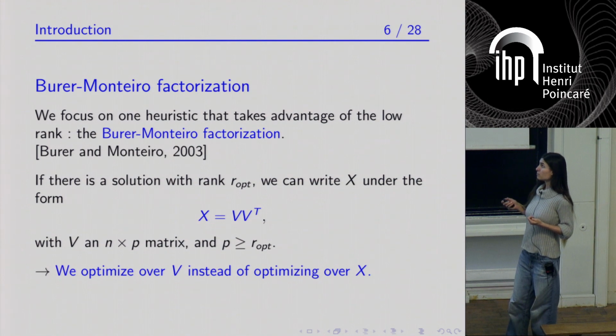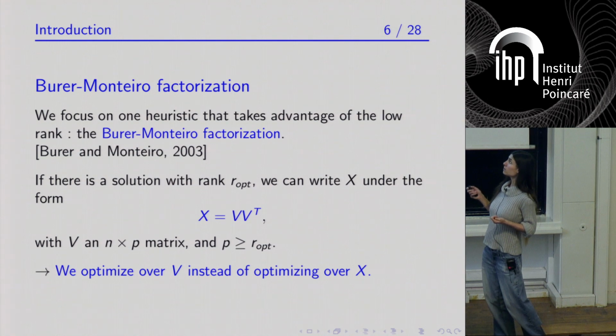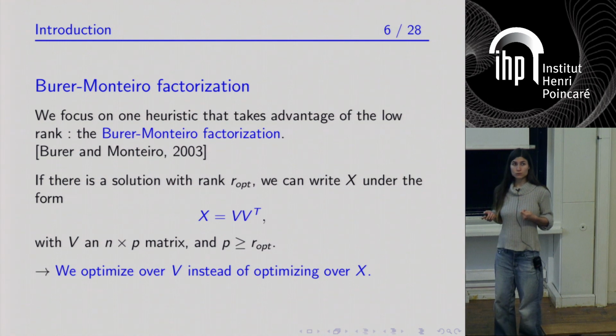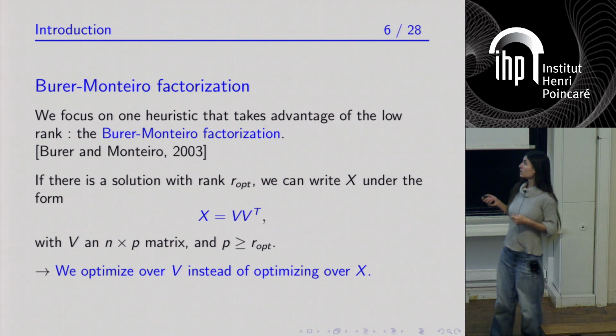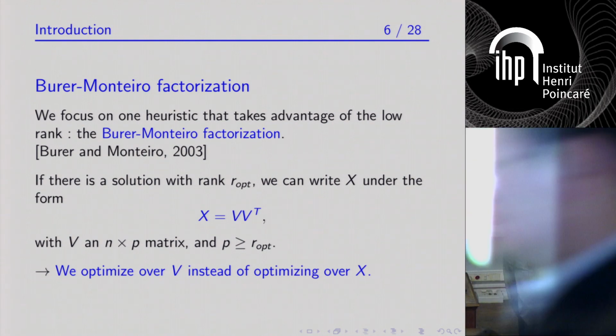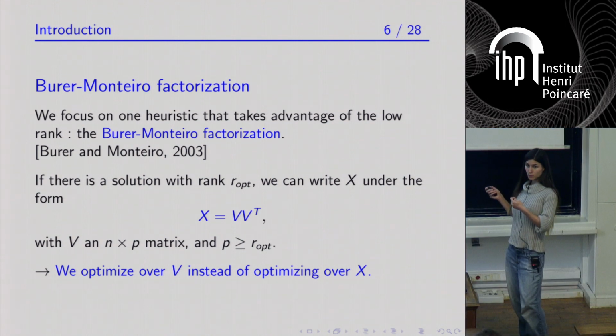If you assume that your program has a solution with rank R optimal, then the solution can be factorized in the sense that it can be written as X equal V V transpose for some matrix V of size n by p, where n is still the size of the unknown, and p is an integer that you can choose as you want, provided that it's larger than the optimal rank.